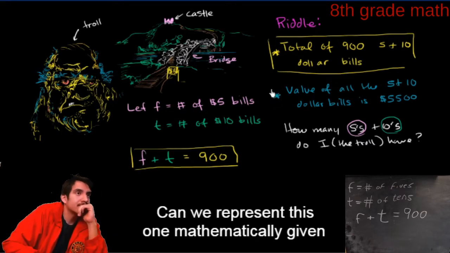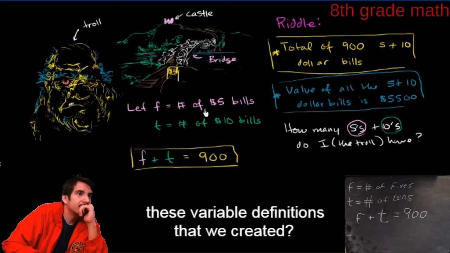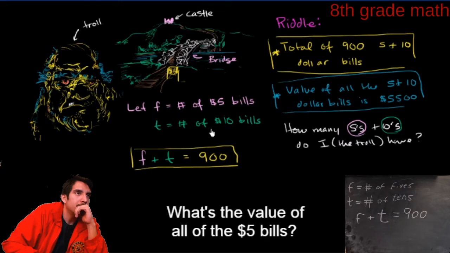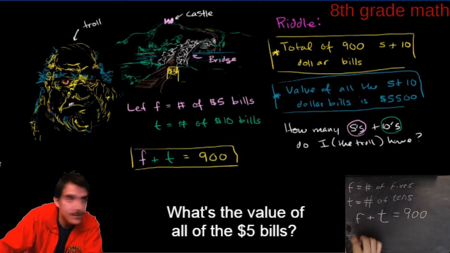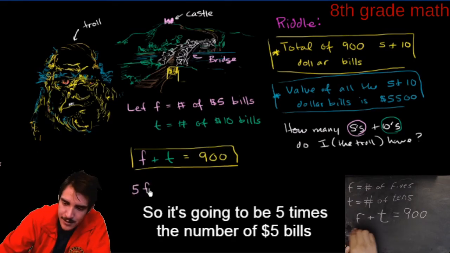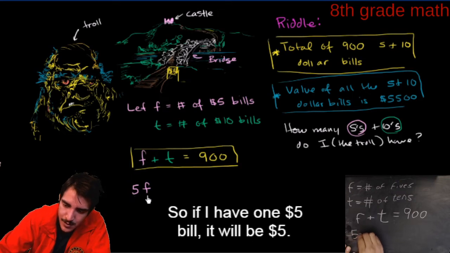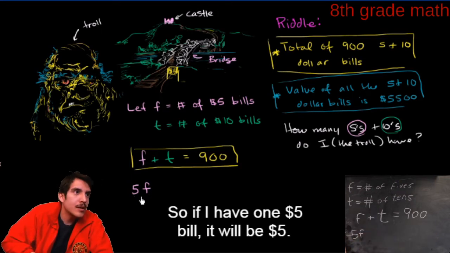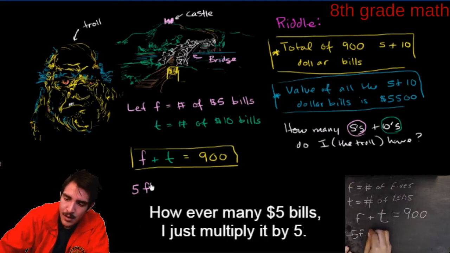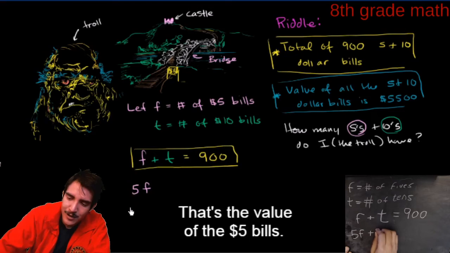Now let's look at the second clue. Can we represent this one mathematically, given these variable definitions that we created? Well, let's think separately about the value of the $5 bills and the value of the $10 bills. What's the value of all of the $5 bills? Well, each $5 bill is worth $5. So it's going to be 5 times the number of $5 bills that we have. If I have one $5 bill, it will be $5. If I have 100 $5 bills, that's going to be $500. However many $5 bills, I just multiply it by 5. That's the value of the $5 bills.